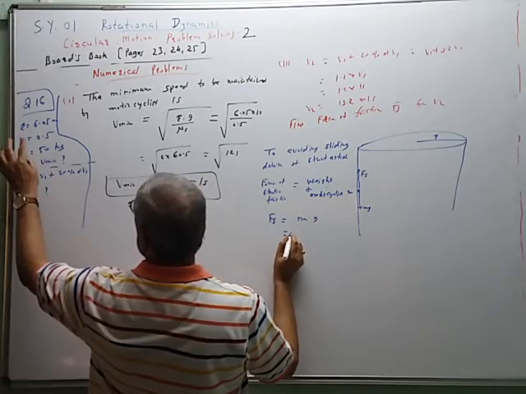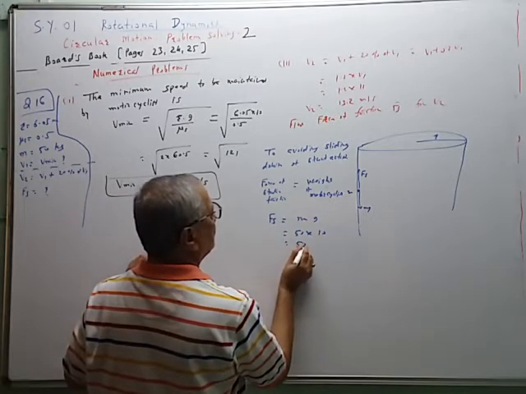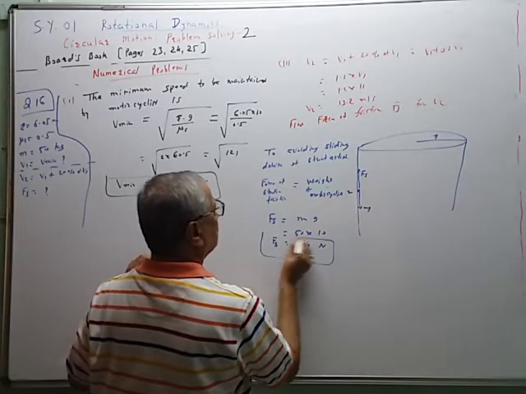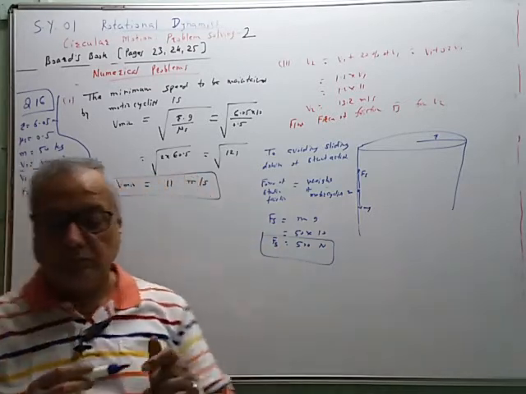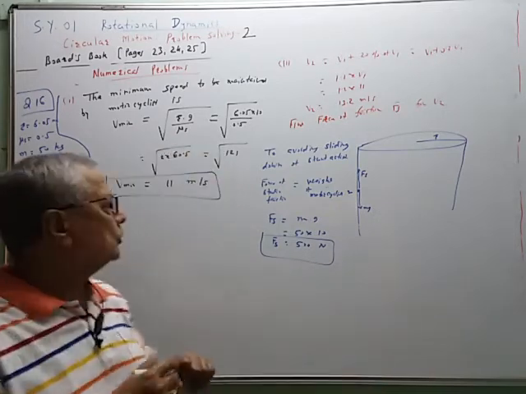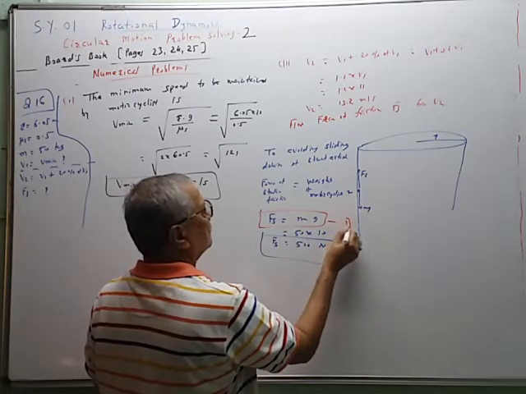M is equal to 50 kilogram multiplied by g equal to 10, so 500 Newton. This is the answer: 500 Newton. This is equation 1.